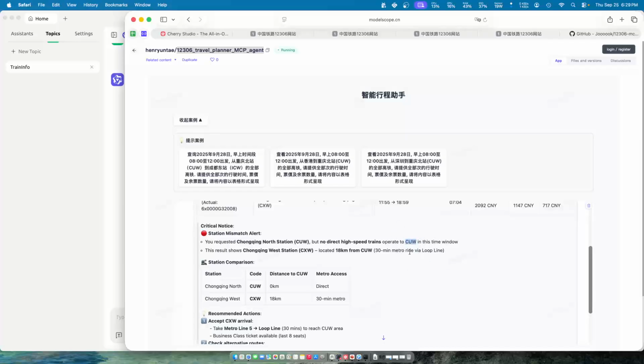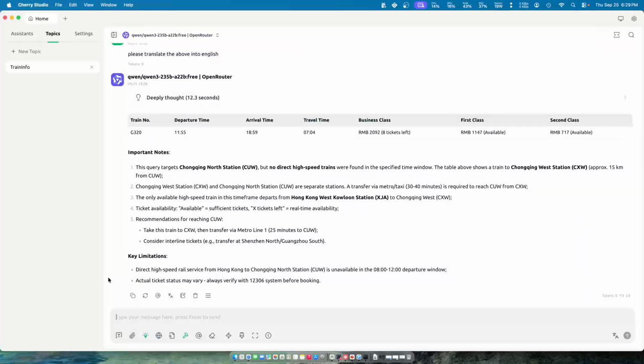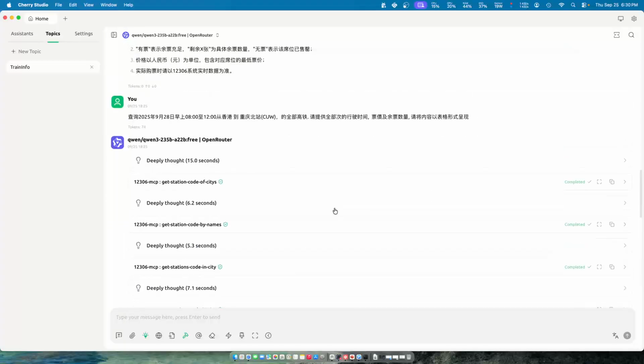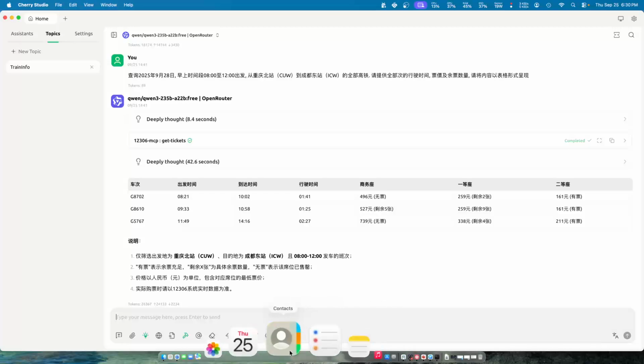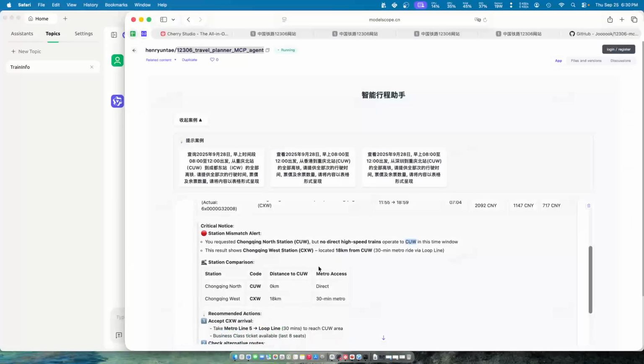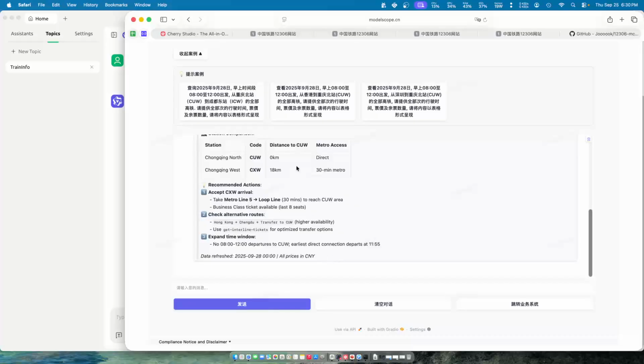Yeah, so this is the thing they try to tell me about that. So there's no direct, and then the distance between two stations is about 18 kilometers, about 30 minutes by metro. Okay, same thing here. So then they tell me a similar thing, but it's using Cherry Studio. Okay, so the same thing actually can be done by Cherry Studio, and can also be done similarly in the completely hosted environment.